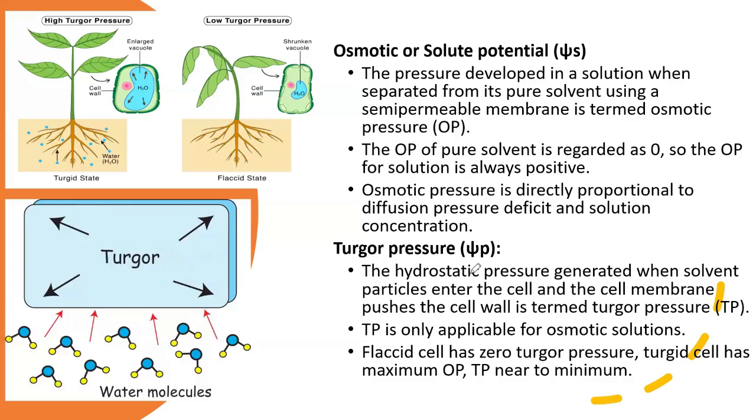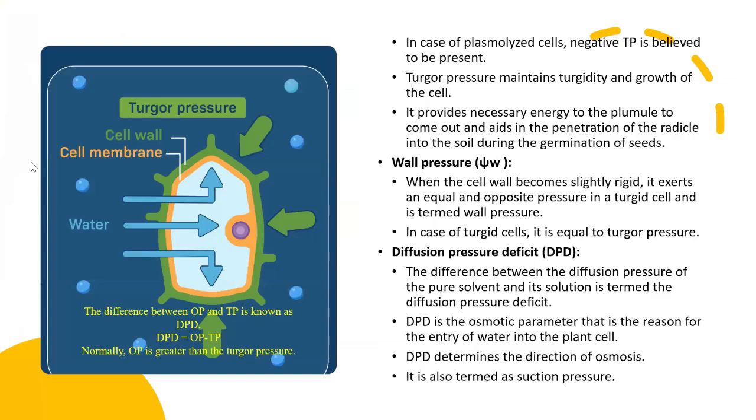Basically, turgor pressure is sometimes negative or sometimes positive. It becomes positive when the water molecules dissolve the solute particles. In the case of plasmolyzed cells, negative turgor pressure is believed to be present. The turgor pressure maintains turgidity and growth of the cell.